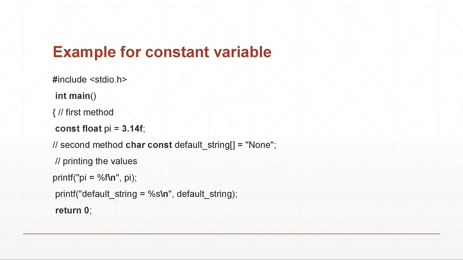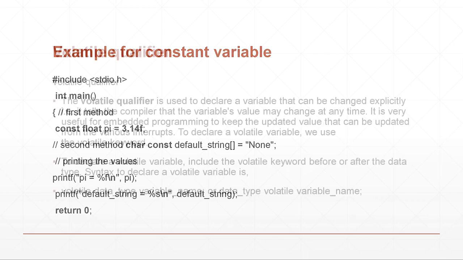Below there is an example for a constant qualifier. In the example, const float pi = 3.14. The pi value is a constant qualifier. The value of pi cannot be changed. So it is an example for a constant qualifier.